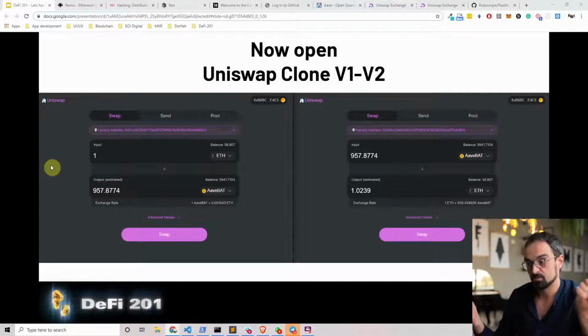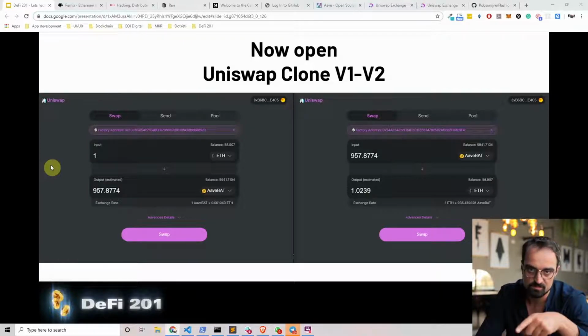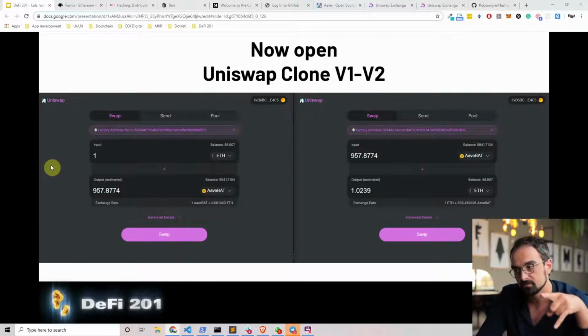You set up the Uniswap exchange, and actually we created this own arbitrage opportunity because we are the ones that were providing the liquidity to the Ethereum BET pair and to the BET and Ethereum pair. In our example, we will actually use DAI to BET and BET to DAI, because that's a little bit more visual and a bit easier to understand.